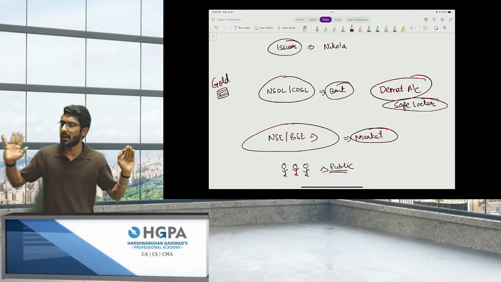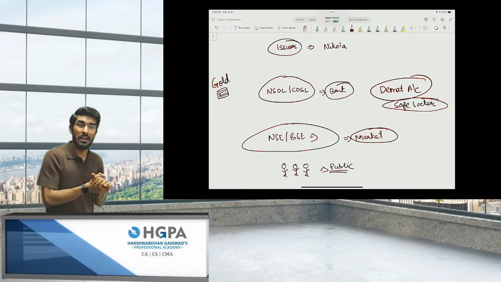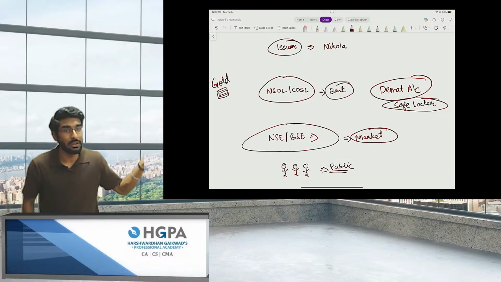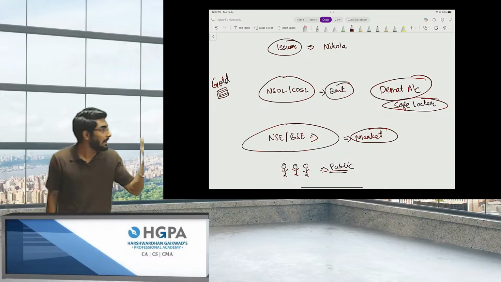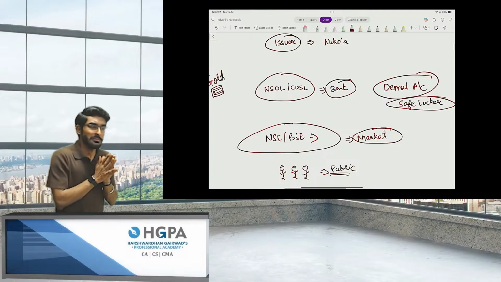Very, very easy, people. Nothing rocket science. Don't panic at all. NSDL, CDSL, nothing, people. Very, very easy. This could be understood even by a 10-year-old. I have explained it so that it could be understood even by a 10-year-old. Very, very simple, people. Again, I will tell you.